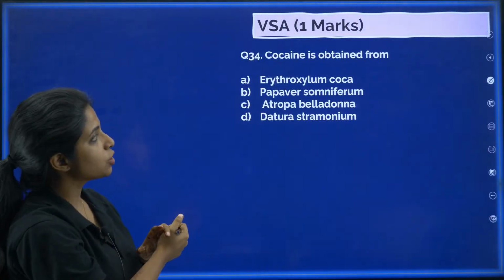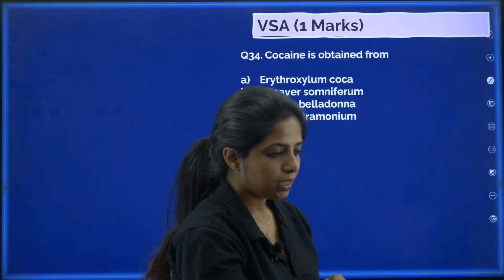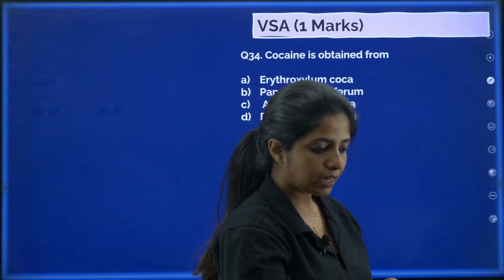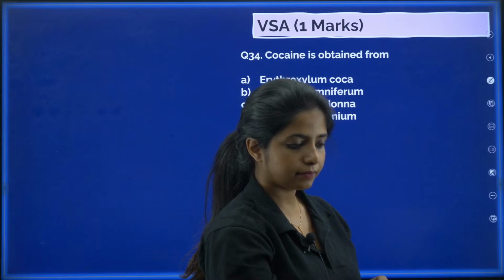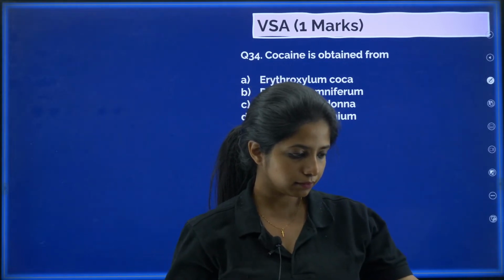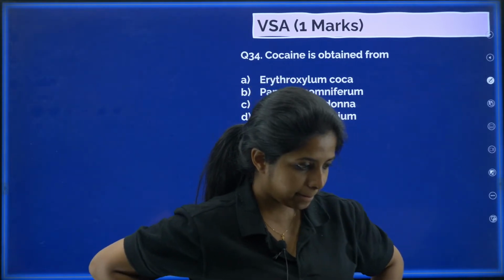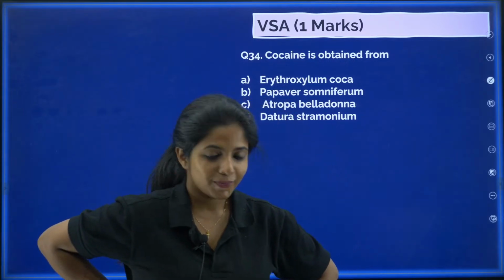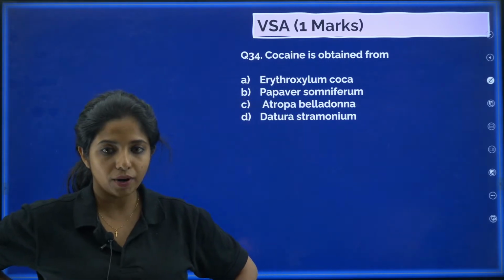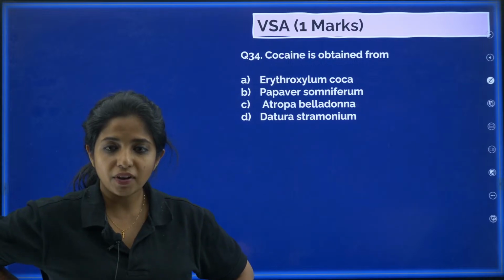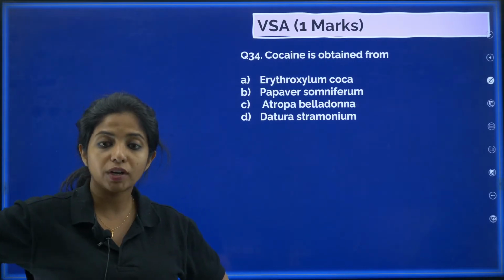34th question. Cocaine is obtained from, tell me, my dear children, where do you get cocaine from? Erythroxylum coca, Papaver somniferum, Atropa belladonna, Datura stramonium.